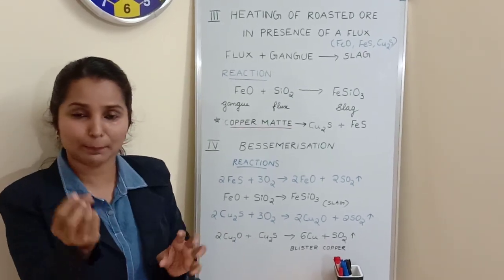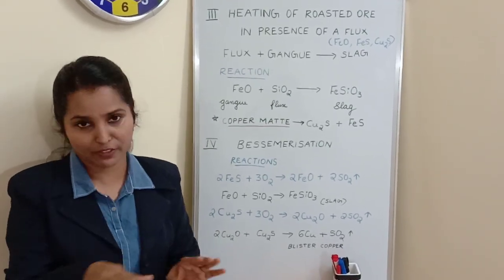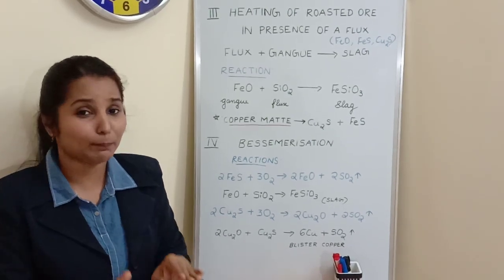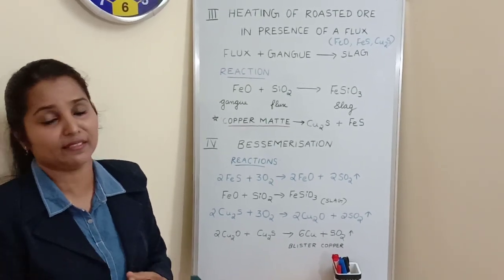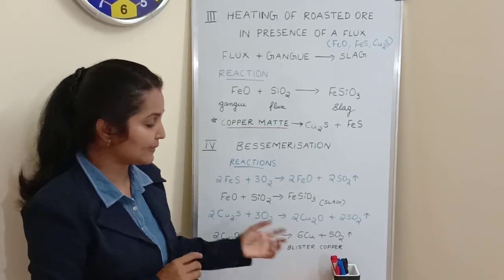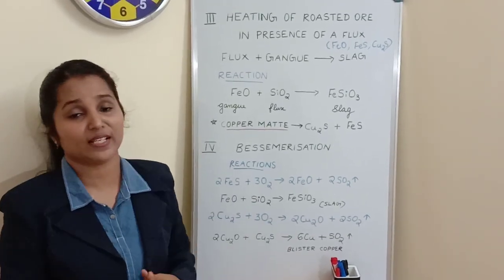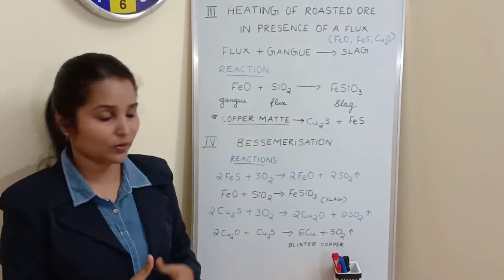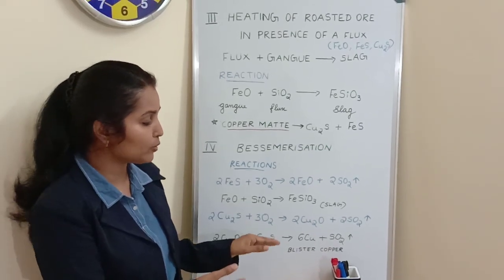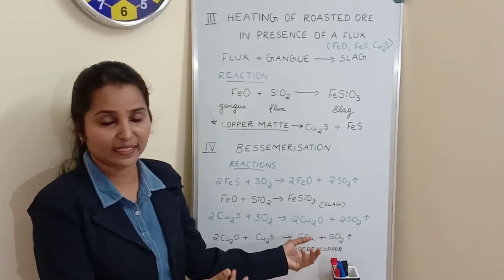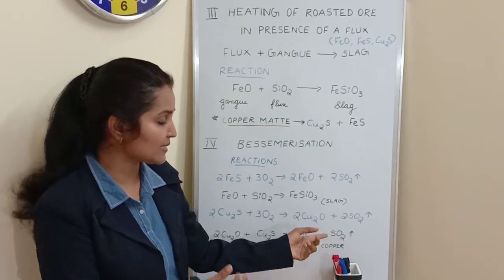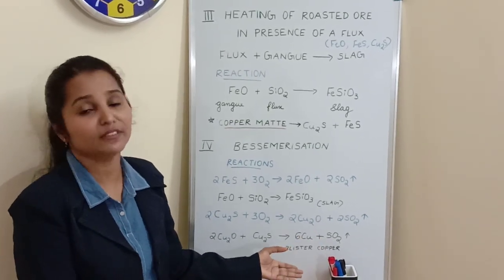It makes an appearance like blisters on the surface of the copper metal. Because of that blistered appearance at the surface of the copper metal that is formed, it is known as blister copper. So the blisters are formed by the escape of sulfur dioxide gas, which is formed as a side product in the formation of copper.